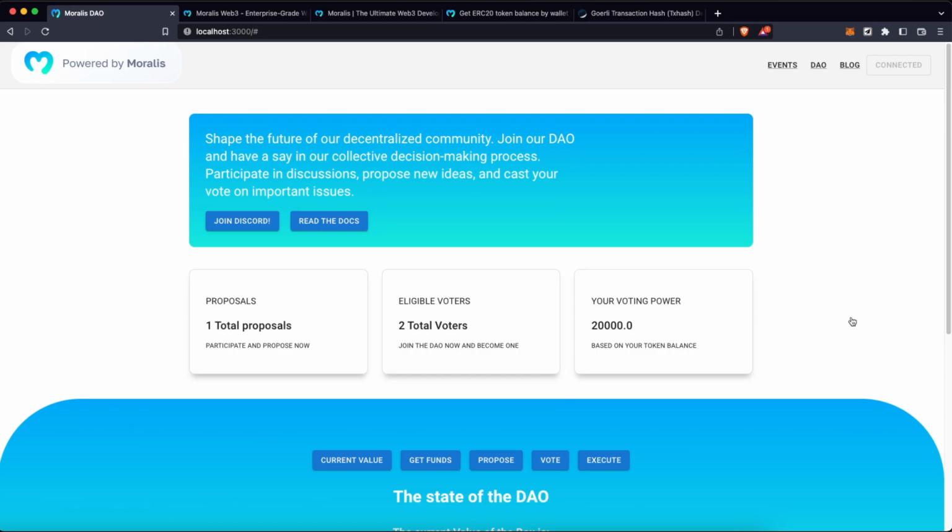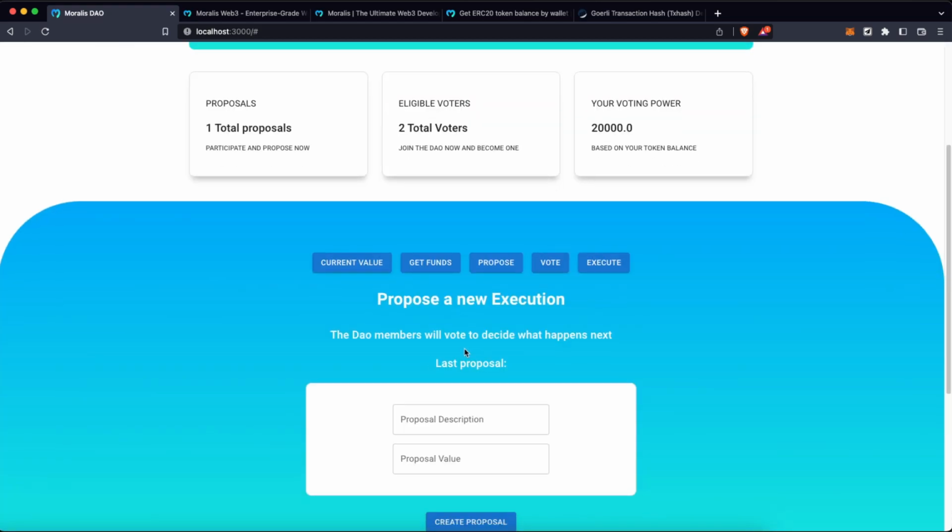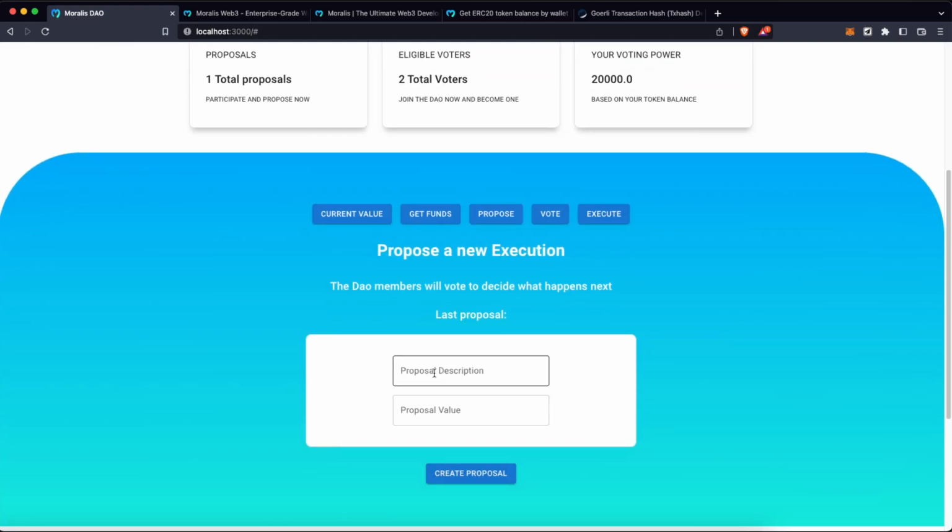Okay, nice, let's continue. So here on the propose page, we have 2 parts. One on which we are going to send the proposal description and the proposal value, and also something on which we are going to have the last proposal. The last proposal is something that is going to be triggered every time we execute that propose function.